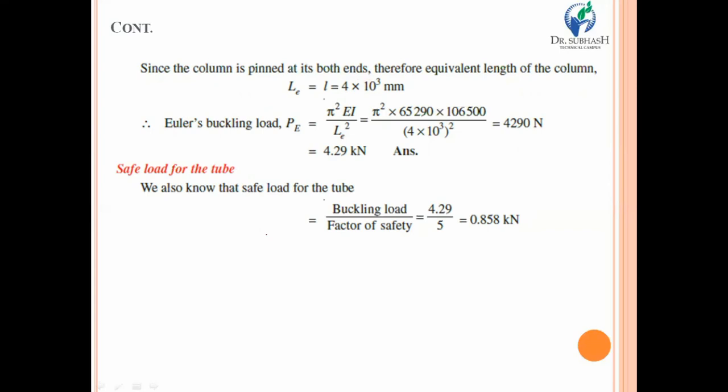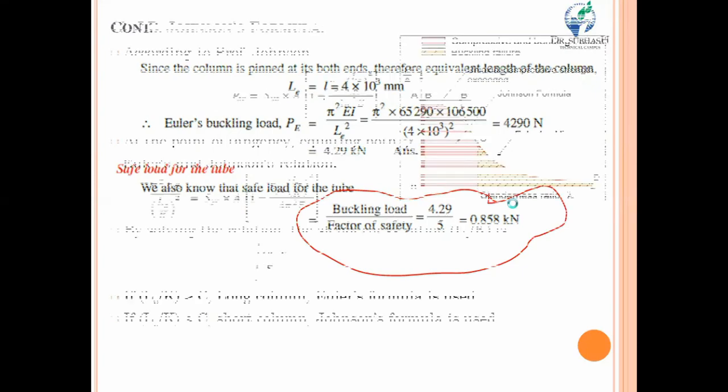Now, one more thing that we require from the example is that you have to calculate the safe load. Safe load means up to which your column is not buckled. For calculating the safe load, you just have to divide the buckling load that you calculated using Euler's buckling load by the factor of safety. By putting in both of the values, you will have 0.858 kilonewton, that is the safe load. That clearly means that up to 0.858 kilonewton of load, the given column in the example will never fail at the end.